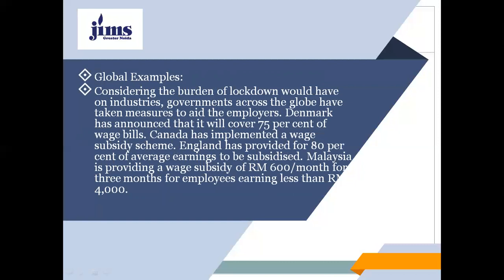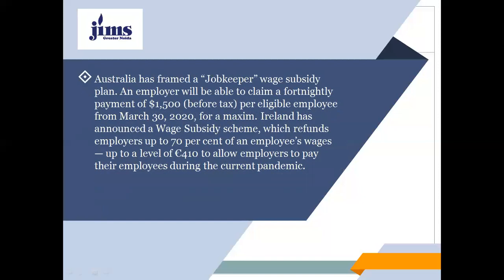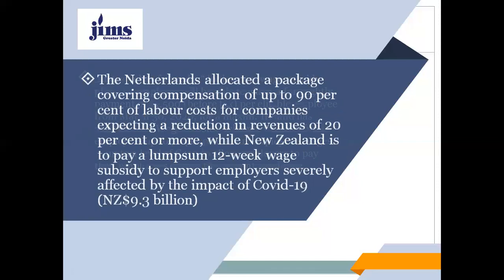And we can also go through the global examples, considering the burden the lockdown would have on industries. Governments across the globe have taken measures to aid the employers. Denmark has announced that it will cover 75% of the wage bills. Canada has implemented a wage subsidy scheme. England has provided for 80% of the average earnings to be subsidized. Malaysia is providing a wage subsidy. So we can see that different countries across the globe are going for different policies so far as the payment of wages to the employees is concerned.